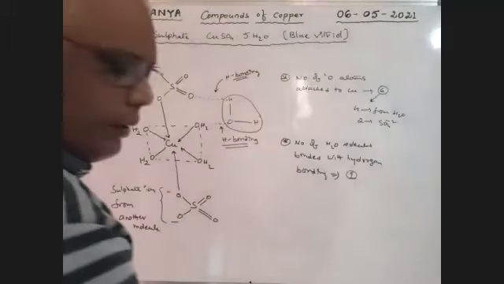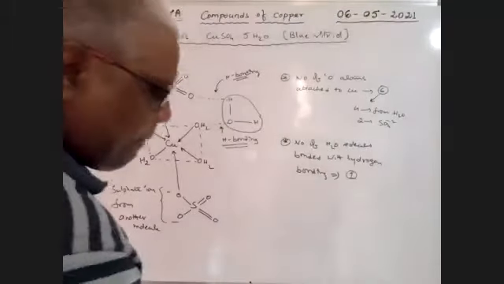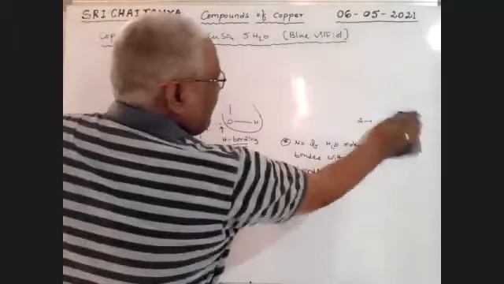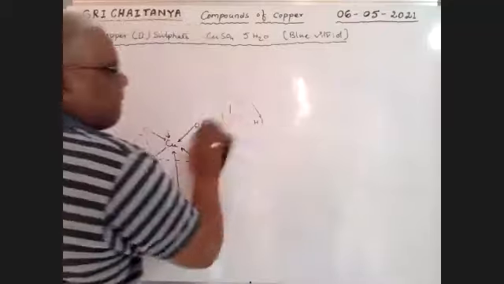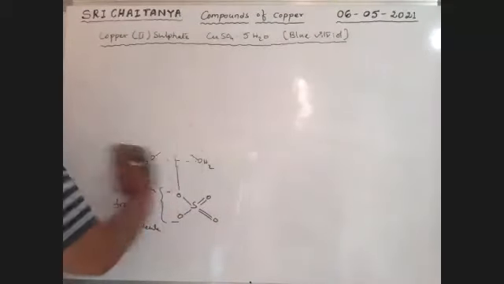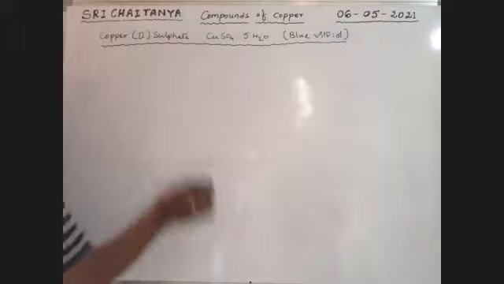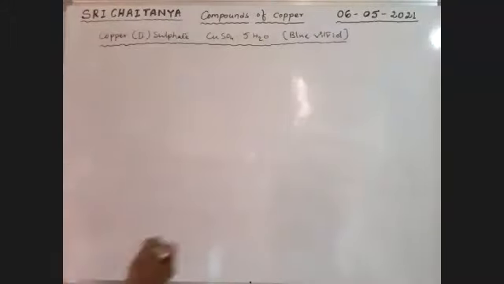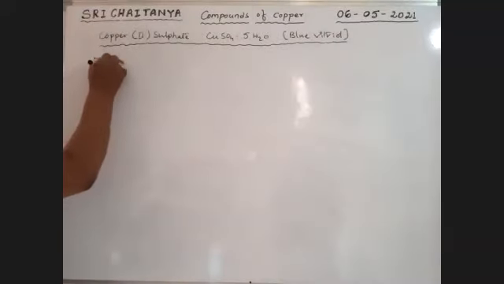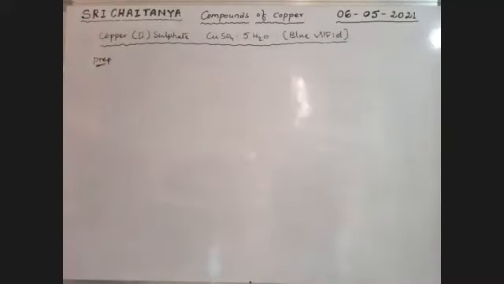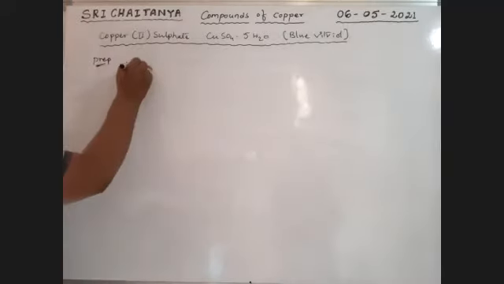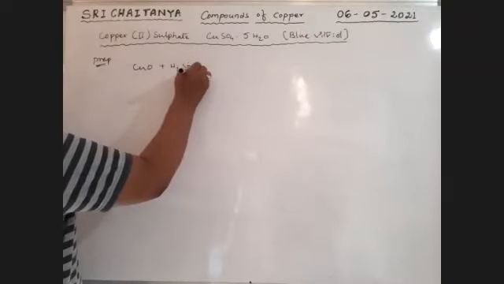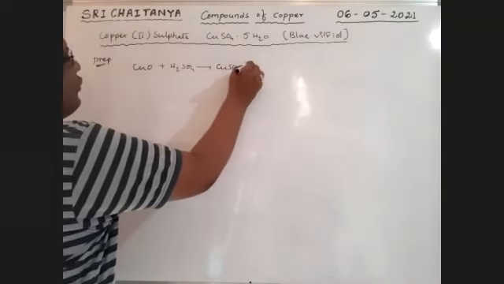Now, preparation and properties. Preparation methods. CuO, basic in nature, when it reacts with H2SO4, gives CuSO4 plus H2O.